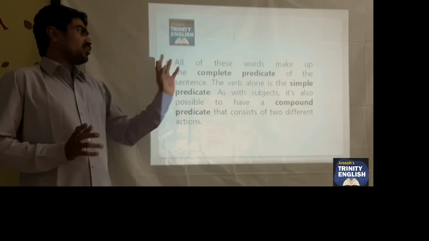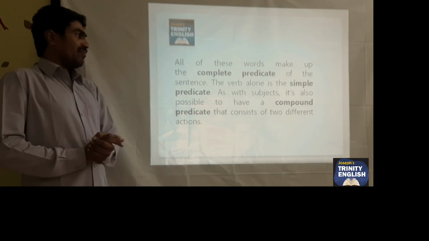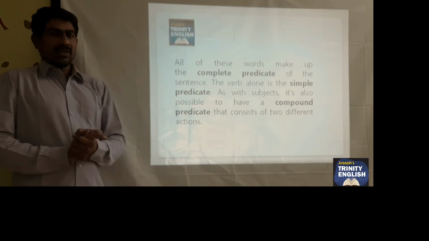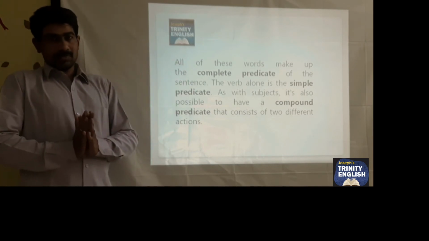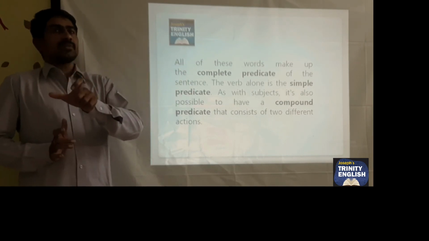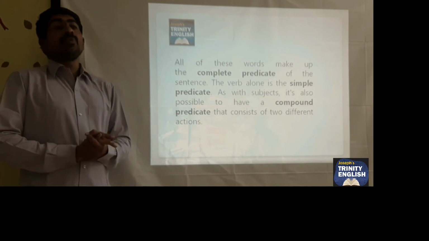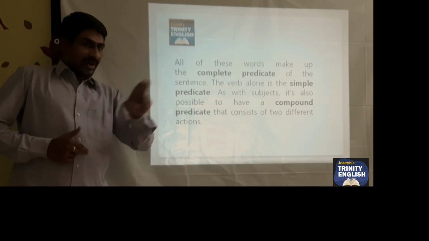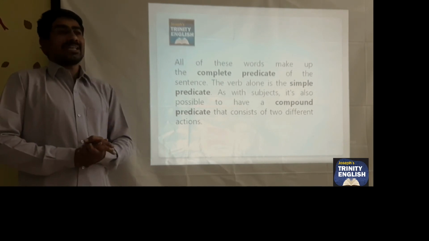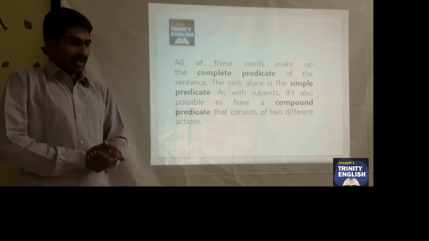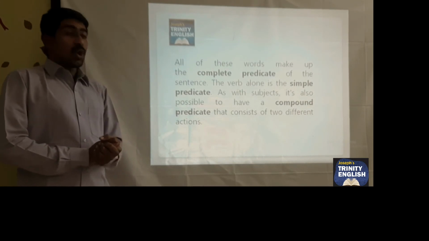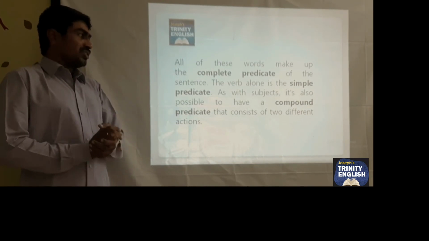All of these words make up the complete predicate of the sentence. The verb alone is the simple predicate. The boy walks. The boy is the simple subject and walks is the simple predicate. If you have only one word either as a subject or a predicate, that is known to be a simple subject or predicate. As with all subjects, it's also possible to have a compound predicate that consists of two different actions.